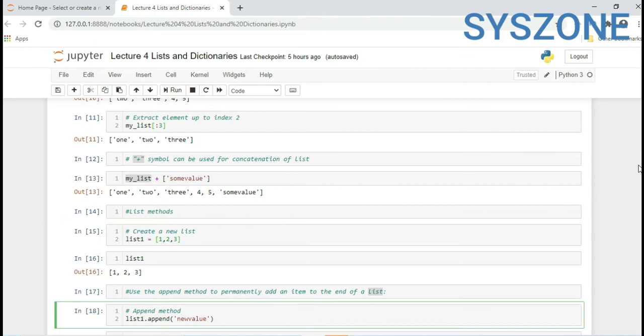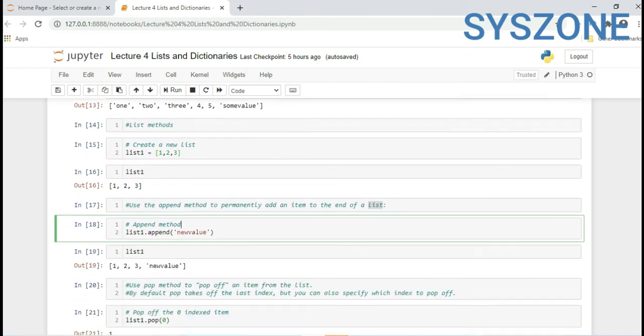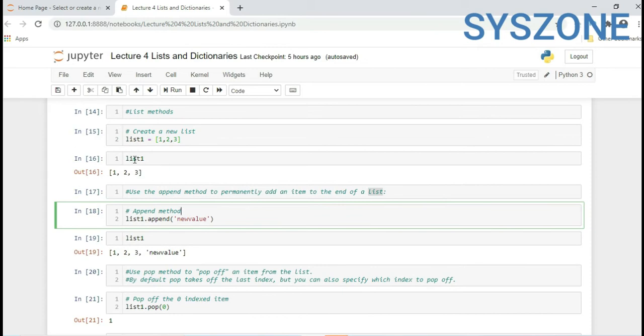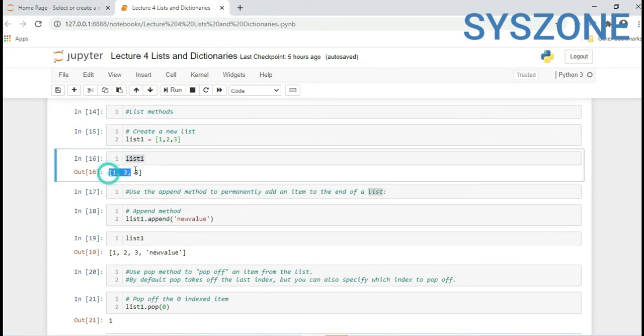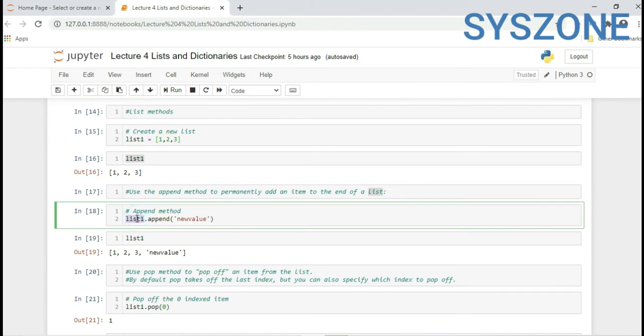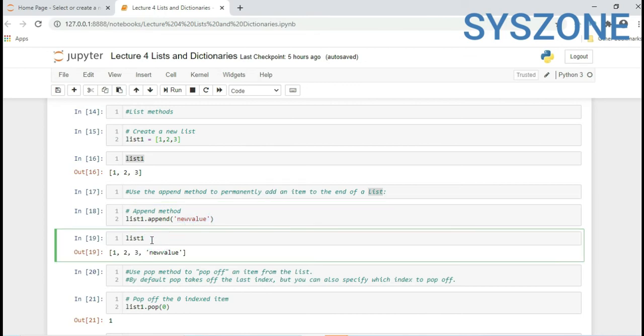Similarly, the append method will automatically add any value at the end of a list. The value of list1 is 1 2 3. I want to append some value into this list, so use the list1.append method, and inside it put whatever value you want to append. After appending and executing, this is the list value 1 2 3, and the new value will always be added at the end of the list if we are using the append method.